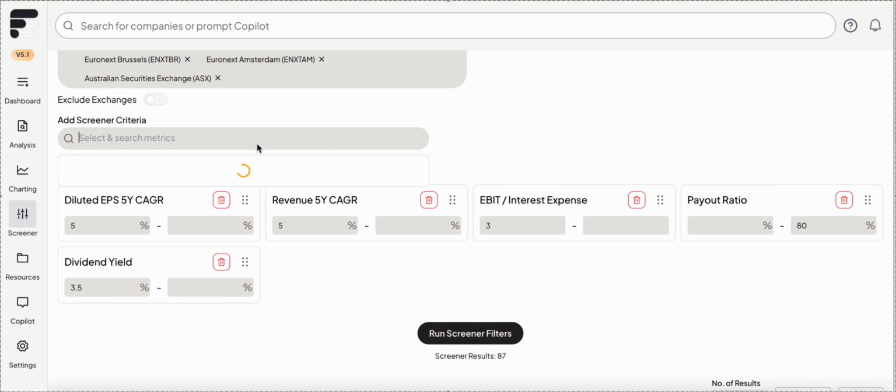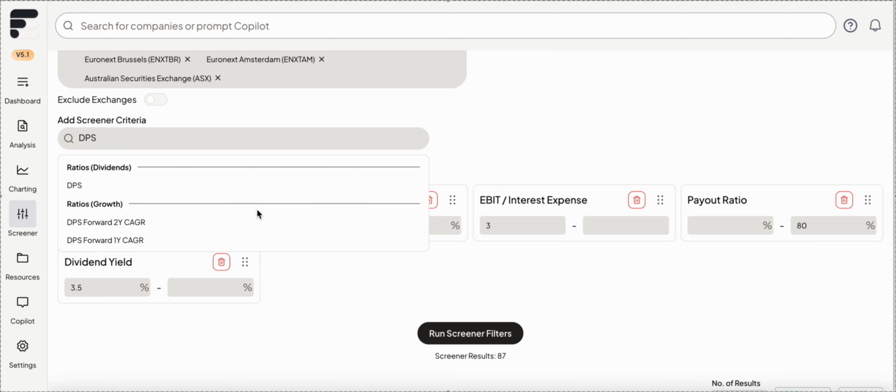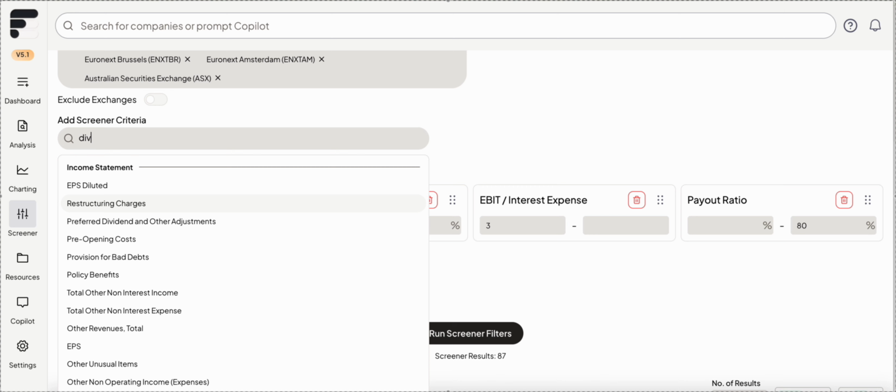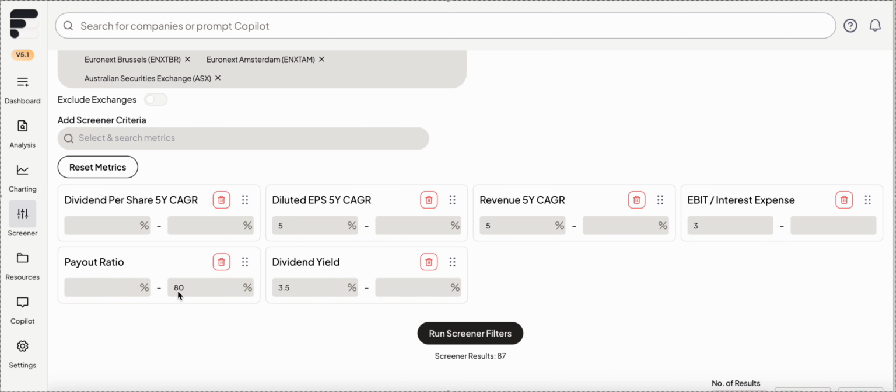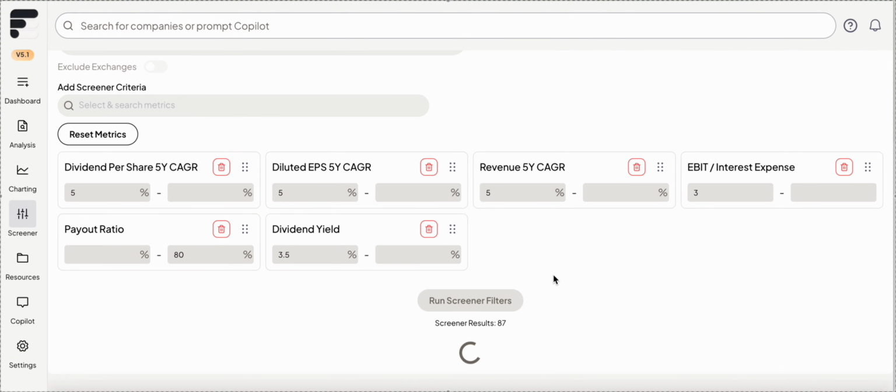And then we can do a dividend per share CAGR. I forget how they label this. Yep, dividend per share, 5-year CAGR. So let's look for things that have grown that 5% as well. That's a reasonable starting place. Let's run this and see what we get.